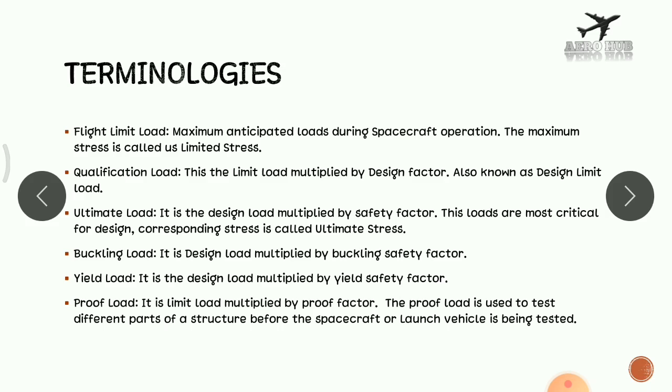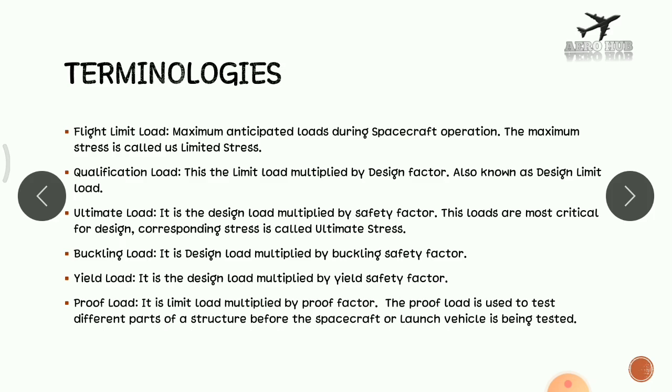Then the ultimate load. As you are aware from material testing, while testing a mild steel in tension, we get an ultimate load. Similarly, the ultimate load for a spacecraft structure is the design load, that is, the qualification load multiplied by the safety factor or factor of safety.